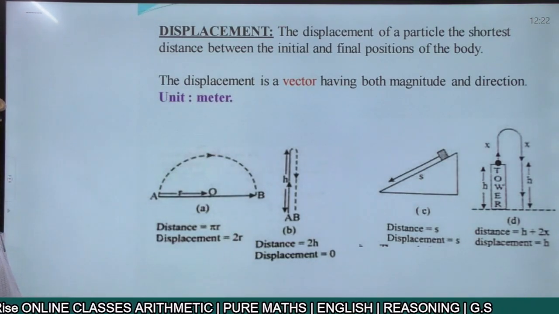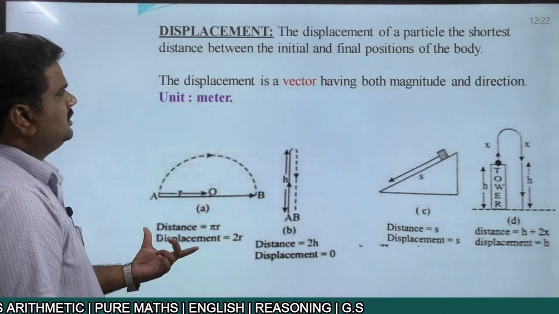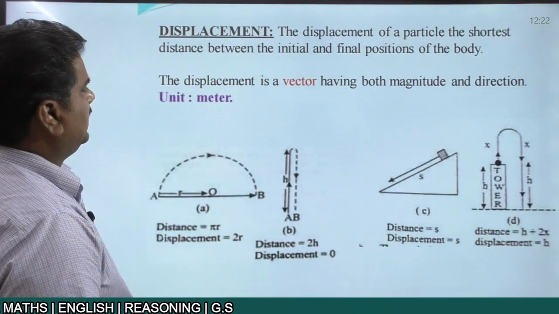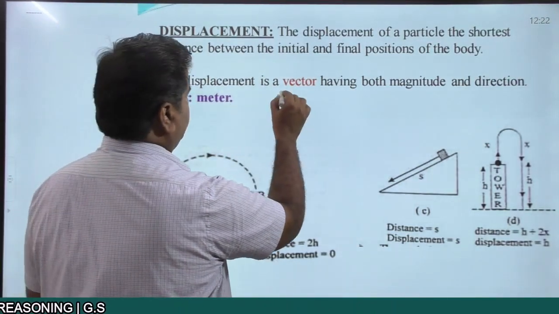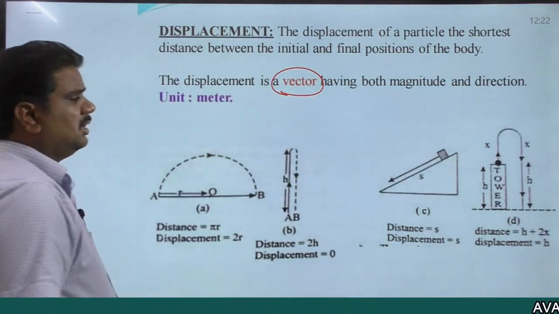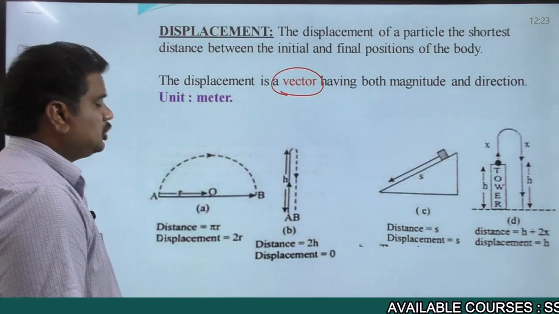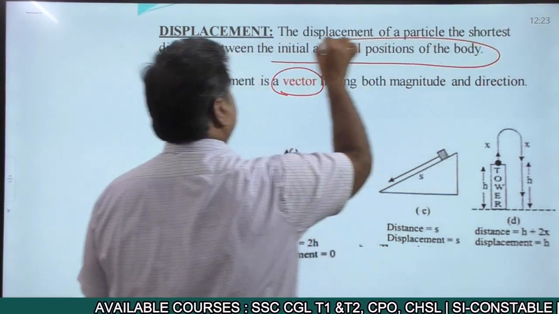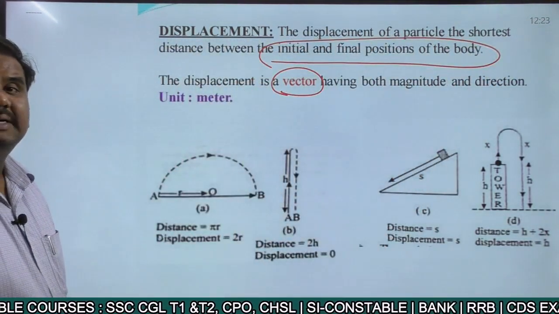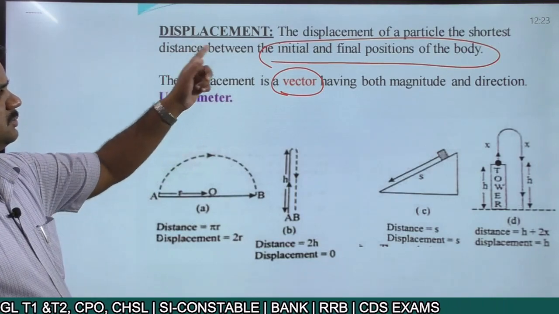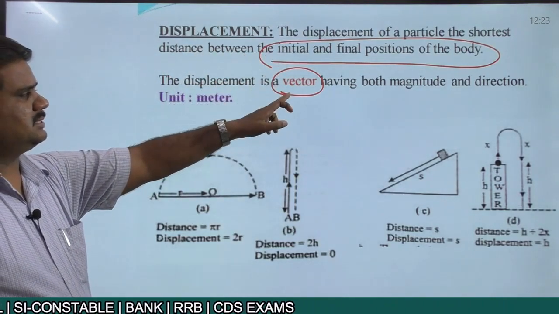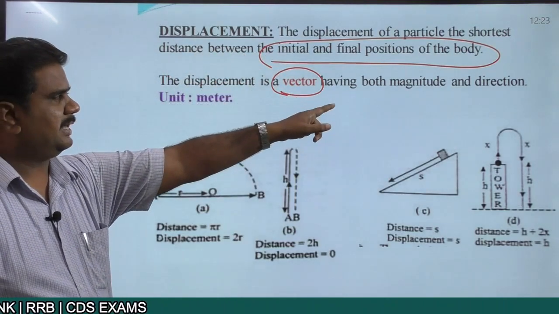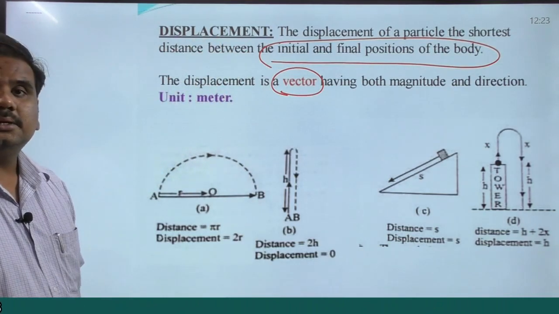Now we're talking about the case of displacement. What is displacement? The displacement of a particle. Displacement is always a vector quantity. It is the shortest distance between the initial and final positions. The one which has both magnitude and direction, that is what you call displacement.